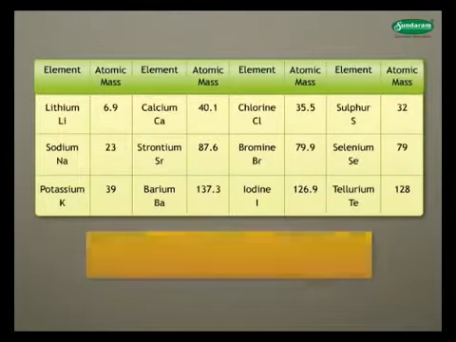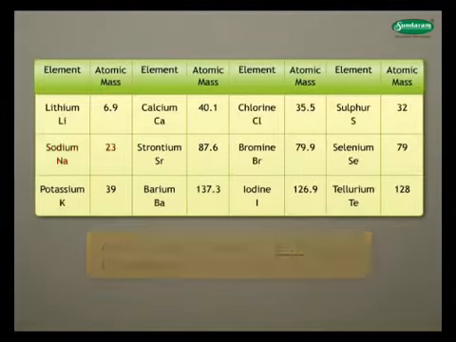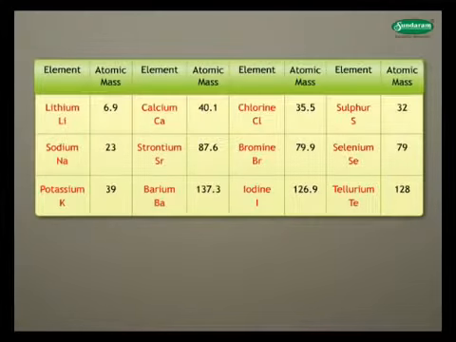You can see from the table that mass of sodium is 23. The table shows 4 triads arranged vertically. We will now verify the atomic masses of strontium, bromine, and selenium from the other triads. For this, we find the mean of the extreme 2 elements.